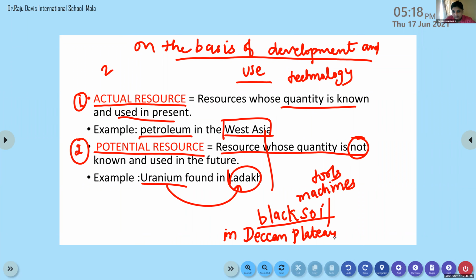So on the basis of development and use, resources are divided into actual resource and potential resource. Actual resource means the quantity is known and it is used in the present. Potential resource means we do not know the entire quantity of that resource and it is not being used in the present. Maybe there is a chance to use it in the future. Clear? Shall we move to the next page?